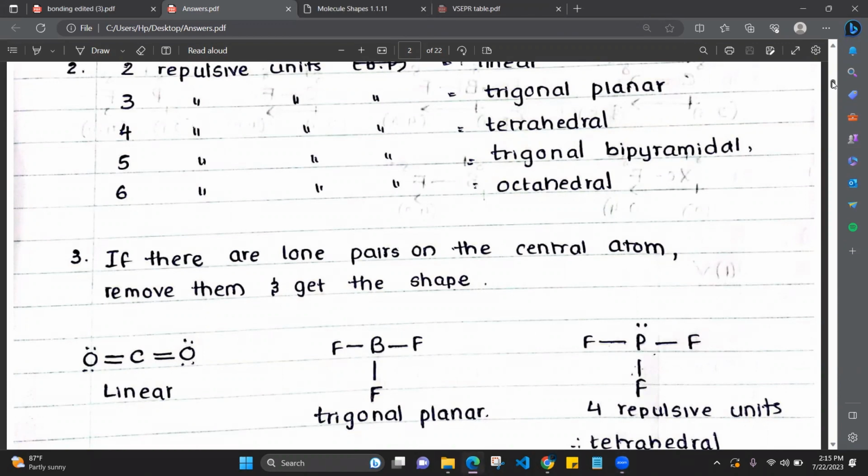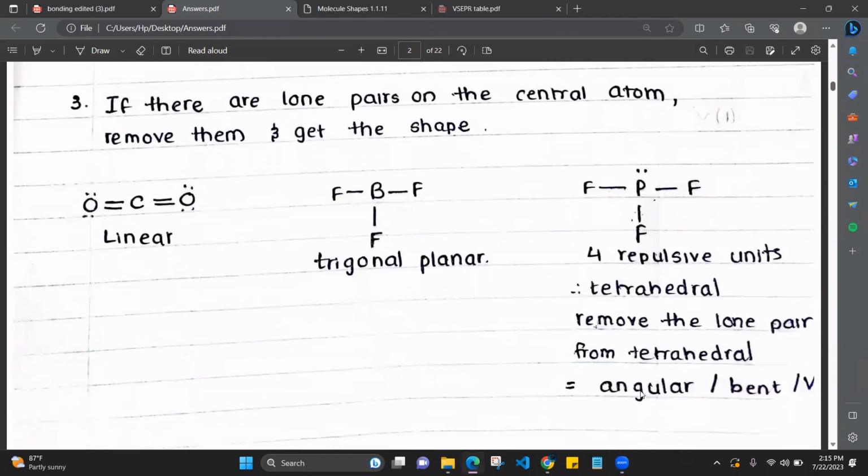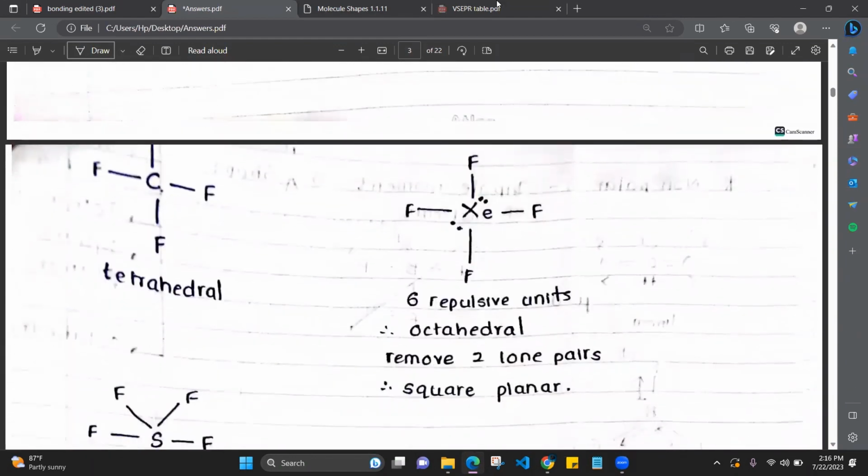Right, so PF3, what is the shape? Trigonal pyramidal. This is a mistake here. This should be trigonal pyramidal, okay? Please note that the shape is trigonal pyramidal. Right. So what are the other molecules I have? CF4. CF4 is tetrahedral. I showed you all earlier.